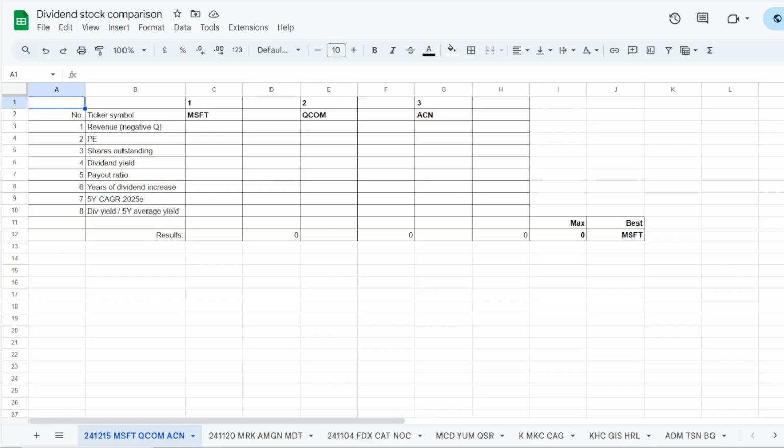So the stock with the best metric will get 3 points, second 2 and third 1. Then we'll sum the results up, and the stock with the most points will be considered the winner of this dividend comparison, which will also be the pick that we'll be adding new money into when the next month's deposit will be available.